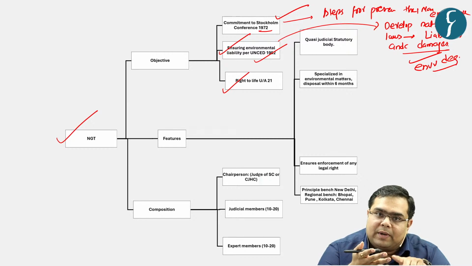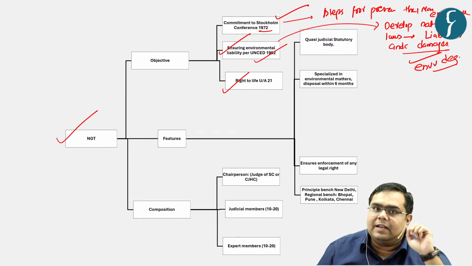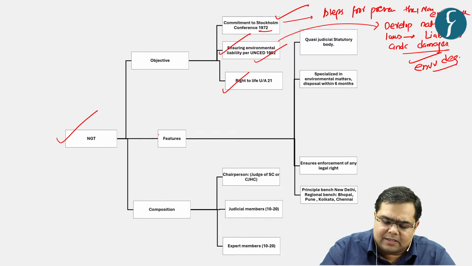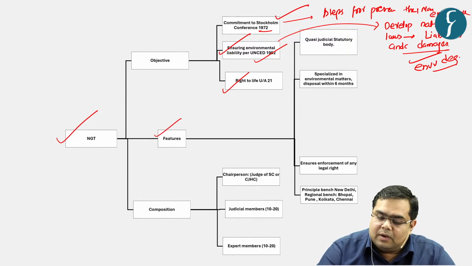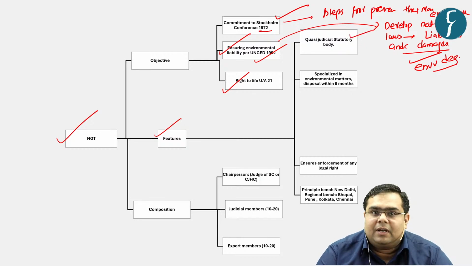And second, Supreme Court had already recognized it as a part of fundamental right under Article 21. So under this backdrop, National Green Tribunal came into action in 2010. Now let us discuss the features of NGT Act, right? So as per NGT Act, it is a quasi judicial body and a statutory body.